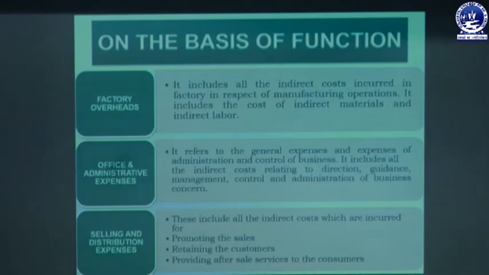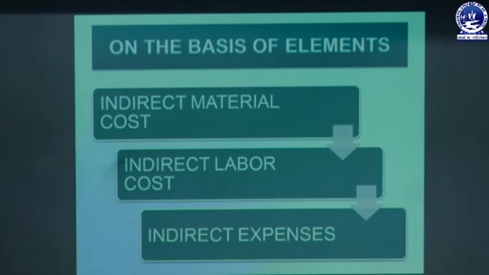Then retaining the customer: we want to retain our customers as well as attract new customers. The expenses incurred for that are also under selling and distribution overhead. Then providing after-sale service to the consumers also comes under selling and distribution overhead.